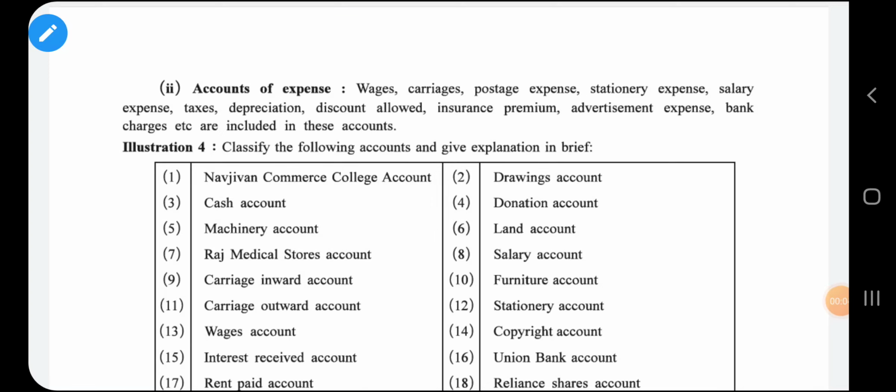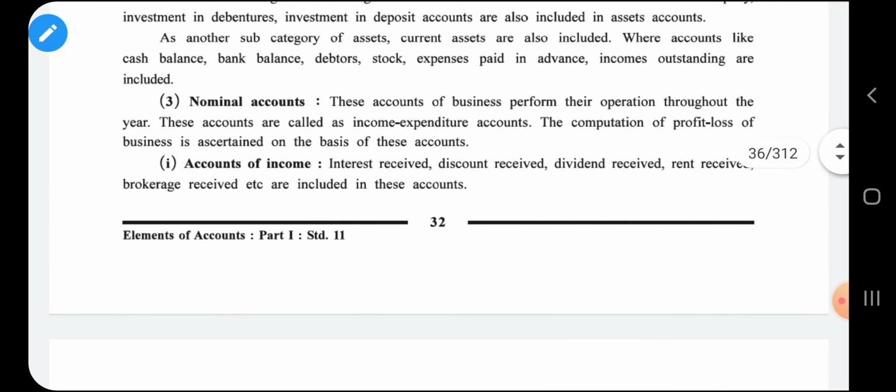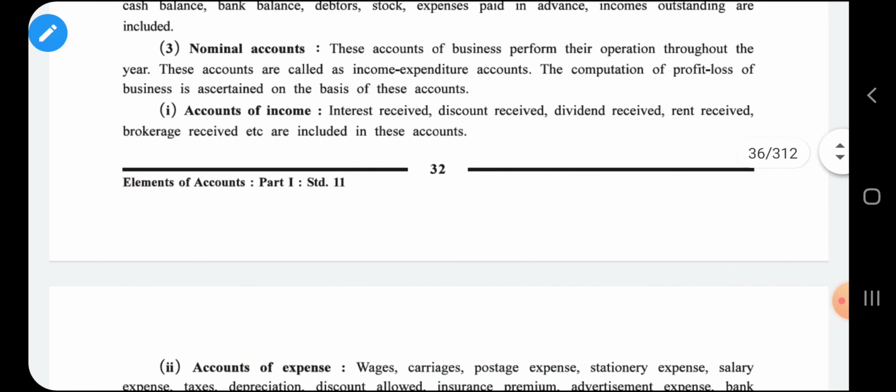In the previous lecture, we discussed how accounts can be classified into personal, real, and nominal. We discussed that on pages 31 and 32. If you remember, I said that this is a very important explanation.